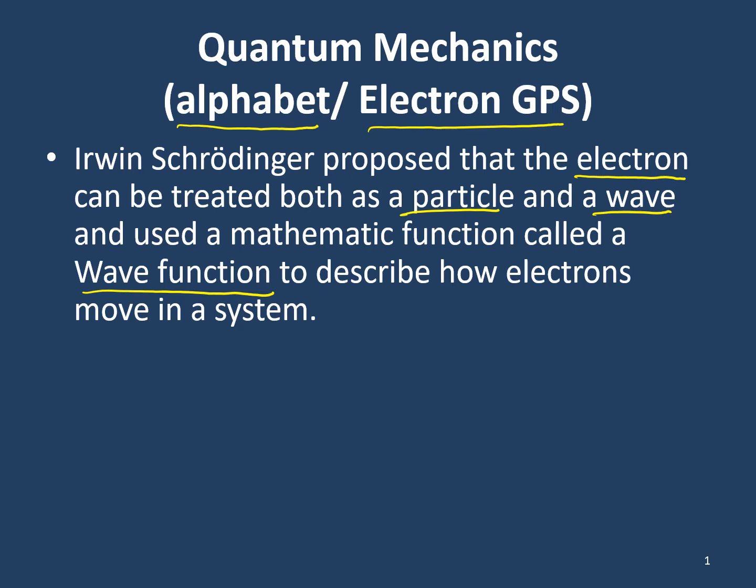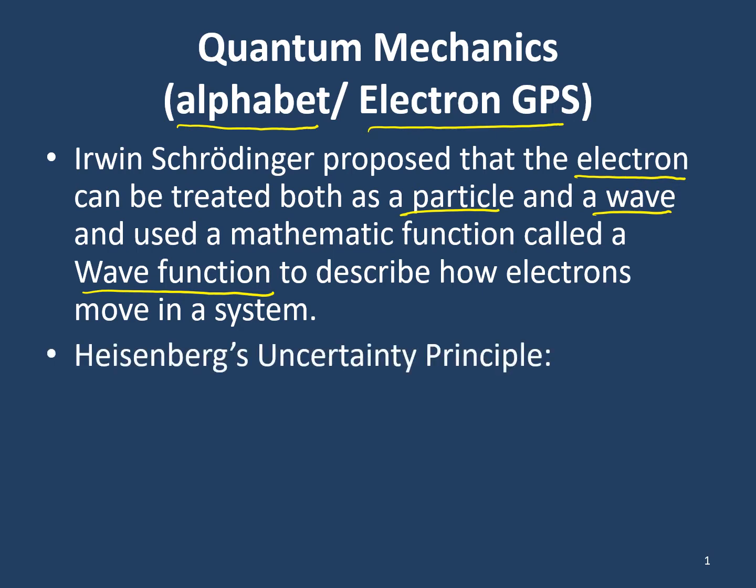There's a lot of linear algebra, matrix algebra, a whole bunch of calculus, and even some differential equations involved in quantum mechanics. So, hard stuff well beyond the level of this class. So we're just going to jump to the answers, the solutions to Schrödinger's wave functions, which are known as quantum numbers. Now, before we get to quantum numbers, we're going to talk about Heisenberg.